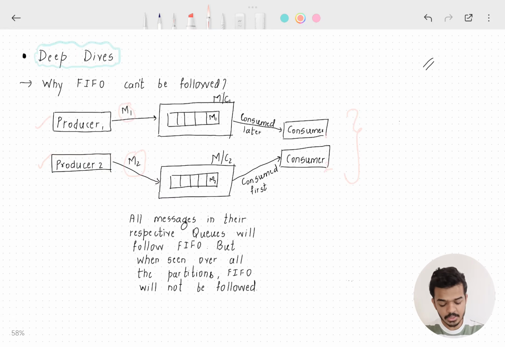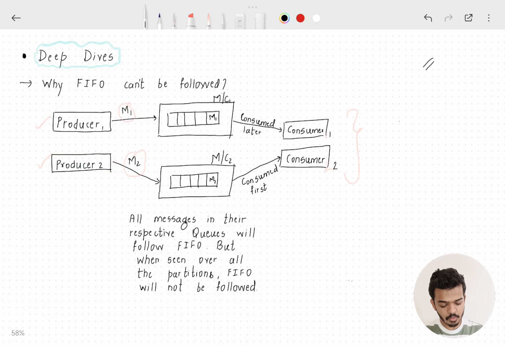So on the consumer end, we cannot be sure that M1 would be consumed before M2. Why? Let's say the consumer that is going to consume M2 is free before the other consumer, so let's name them consumer 1 and consumer 2. So it may happen that consumer 2 may get free to consume M2 before consumer 1 is able to free itself for consuming M1. So the ordering of messages would change.